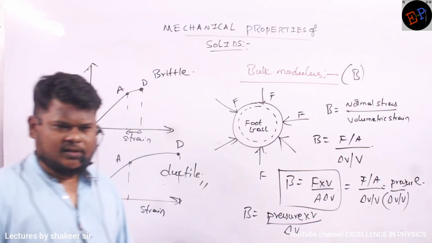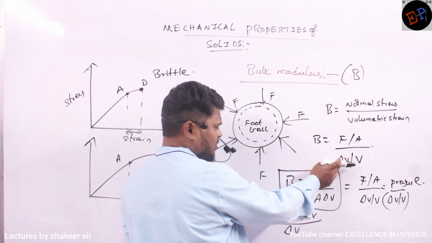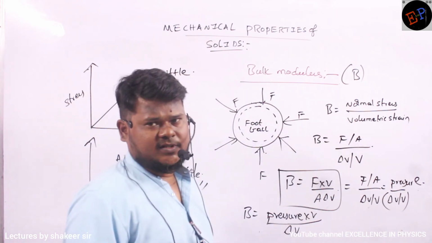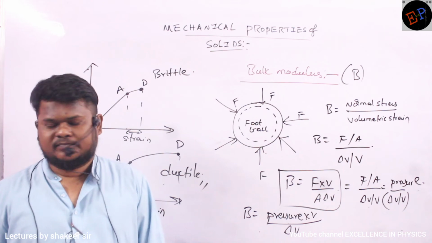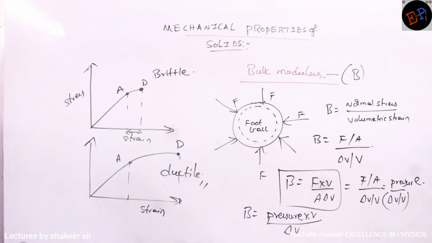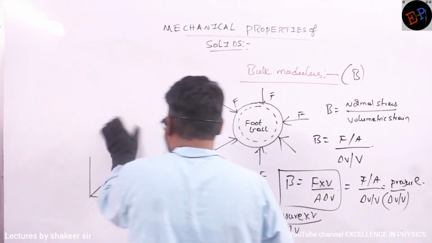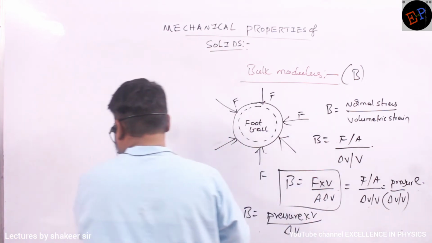Bulk modulus means, are you able to understand what is happening? So what is the stress you are applying per what is the change in volume, fraction of change in volume, which is called as strain. That is called as bulk modulus. Clear now? Then we study about a third type of modulus, which is called rigidity modulus or shearing modulus.